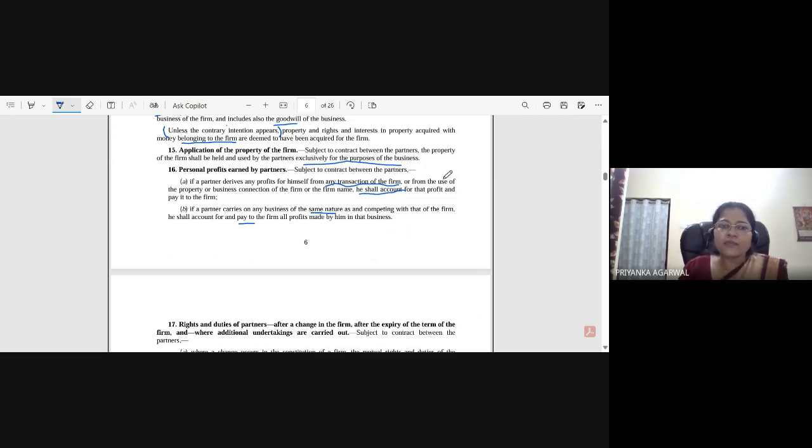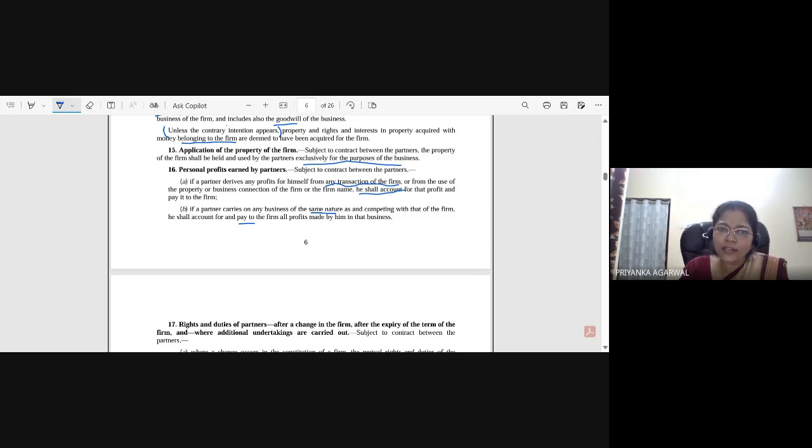There are two kinds of things in this. One is any transaction of the firm. If a partner derives any profit for himself from any transaction of the firm, say, in the same example, from the trading of diamonds, which is a normal day-to-day transaction of the firm, and one partner has recorded that he has sold 3 diamonds, but he has sold 5 diamonds.